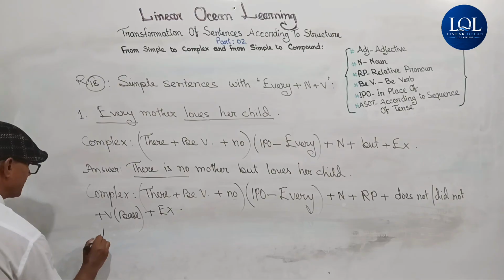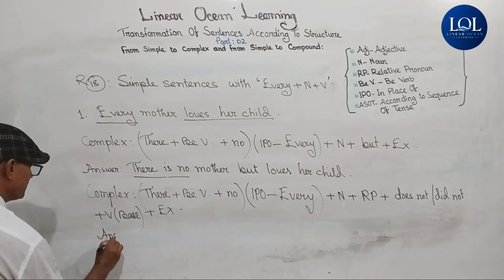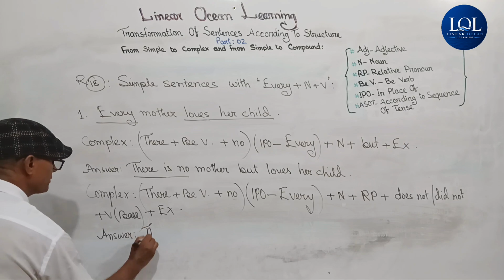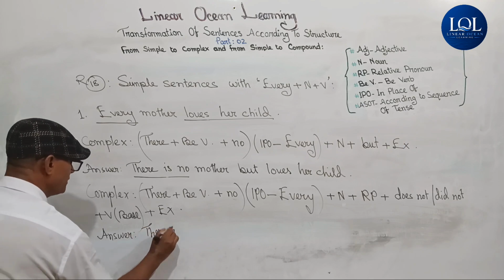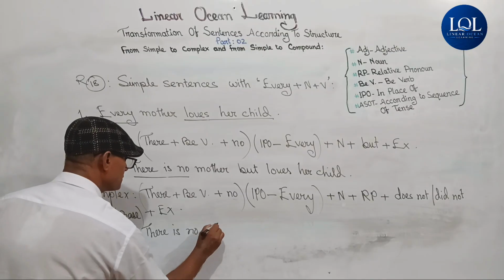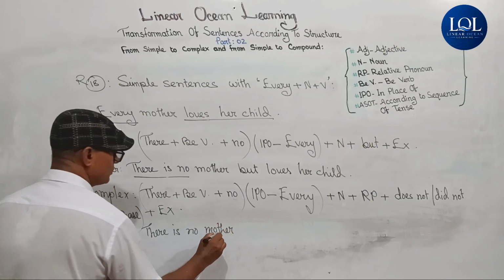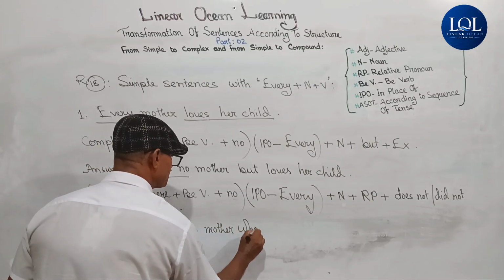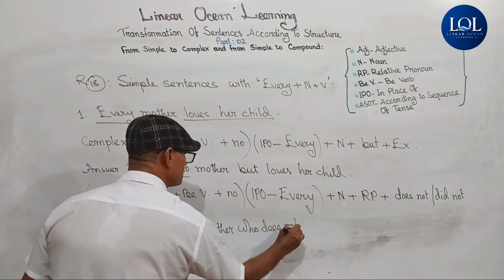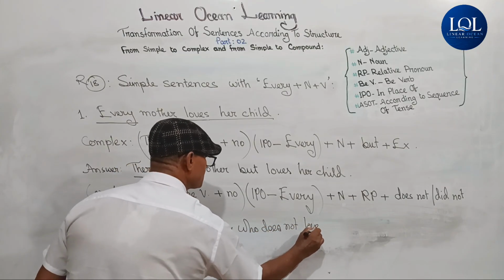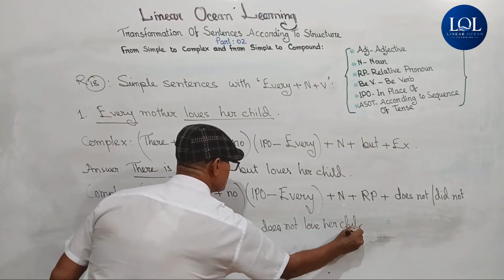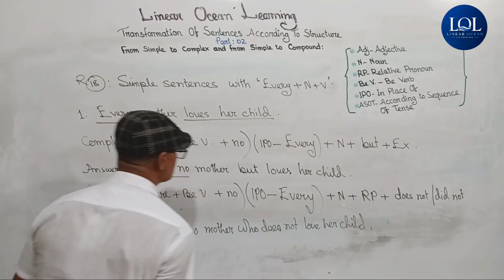The answer we get according to the structure is there is no mother who does not love her child.